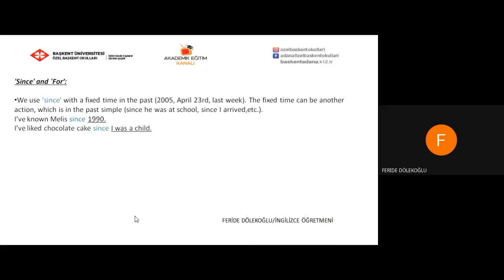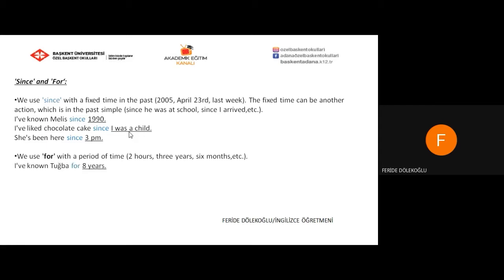I've liked chocolate cake since I was a child, and you can see the past form of be here, and I use since with this phrase. She's been here since 3 p.m. We use for with a period of time, like 2 hours, 3 years, 6 months. For instance, I've known Tuba for 8 years. Here I'm talking about a period of time, so I used for.